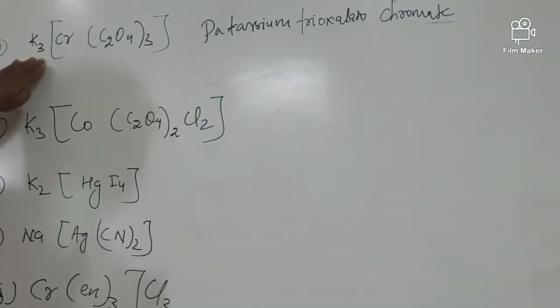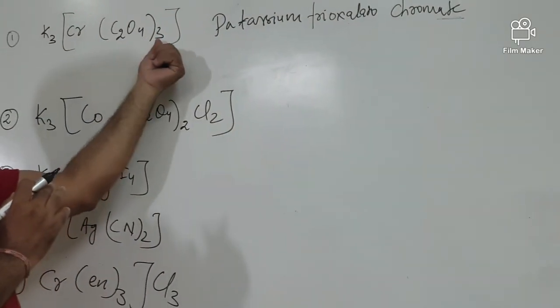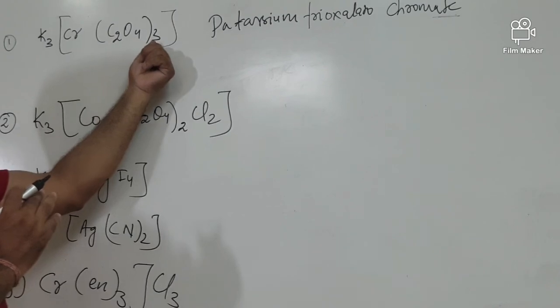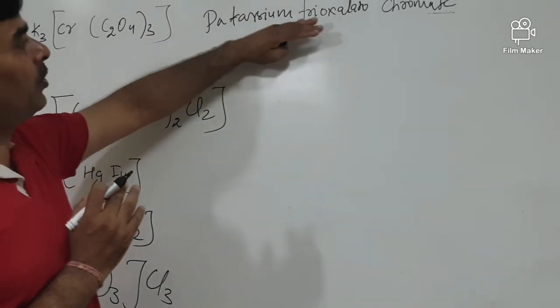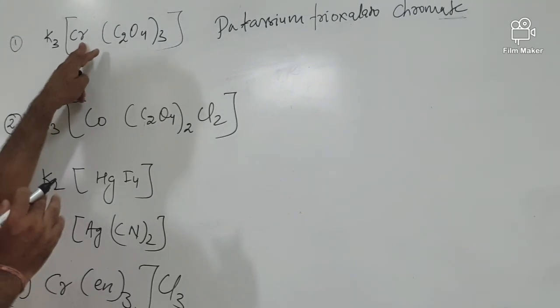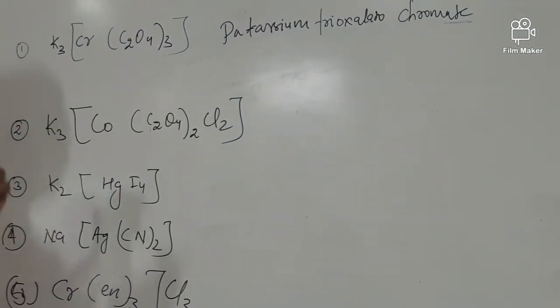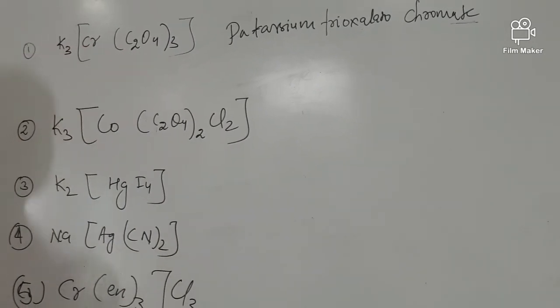Potassium trioxalato, because tri means there are 3 ligands. Potassium trioxalato chromate, the name of the central metal atom. Then last, we just write the oxidation number of chromium here.